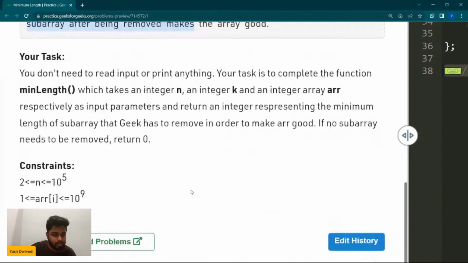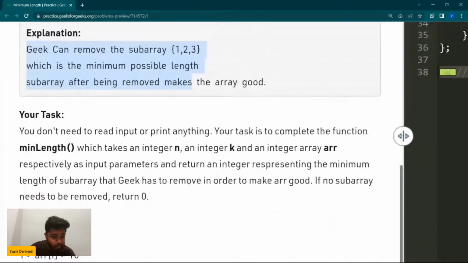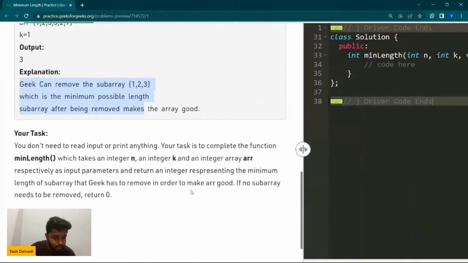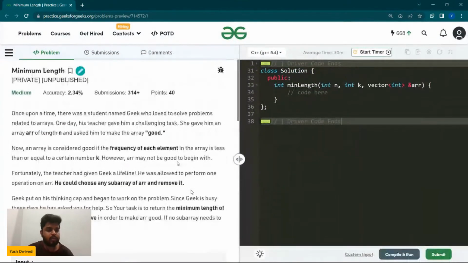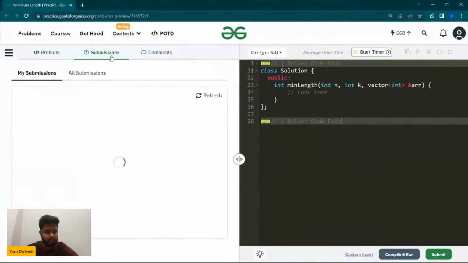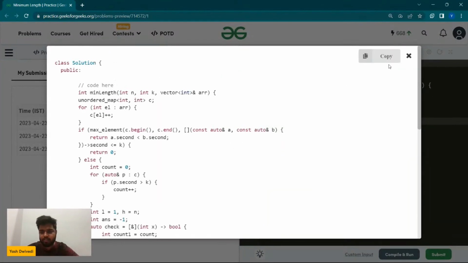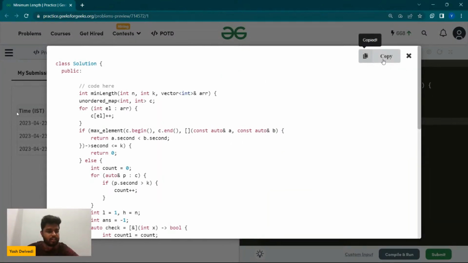For this problem, you don't need to take the input and output and all that. Okay, so now let me discuss how I have done this problem. Just give me a second, I will tell you.